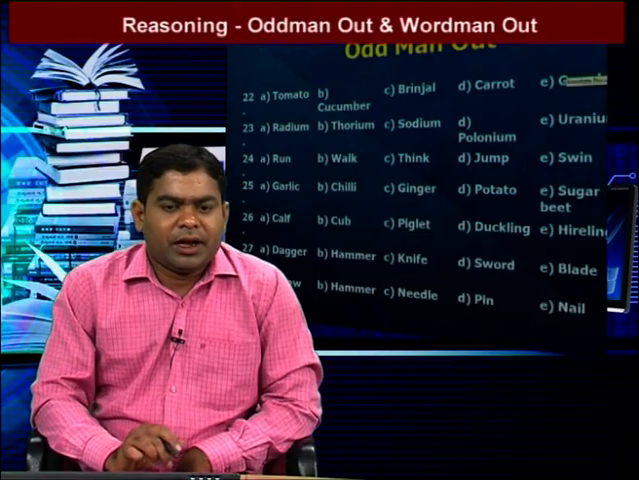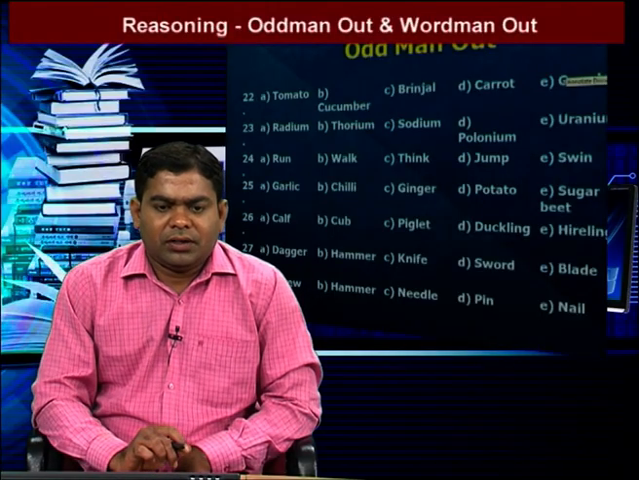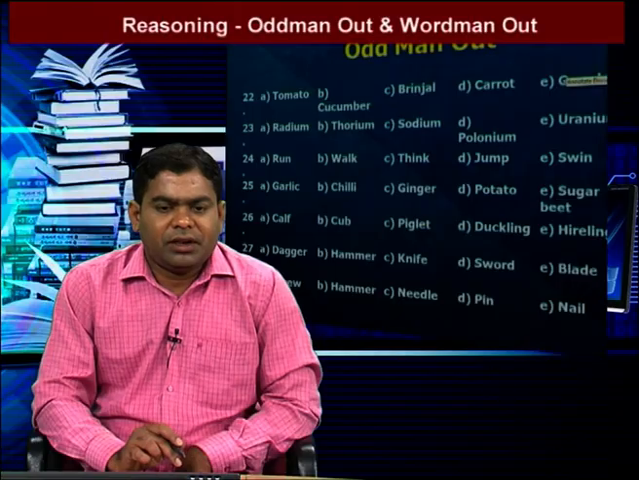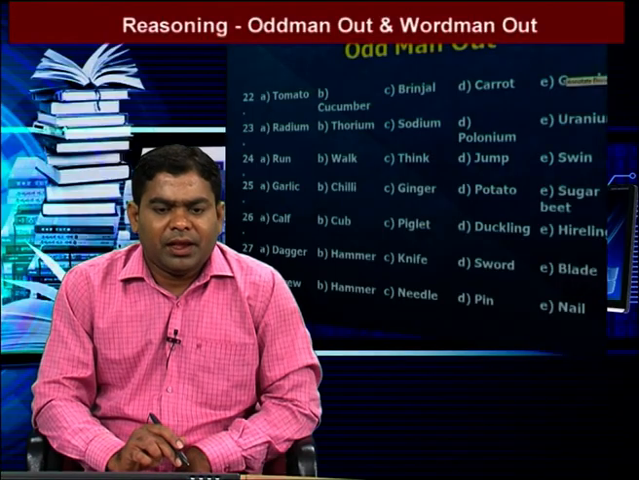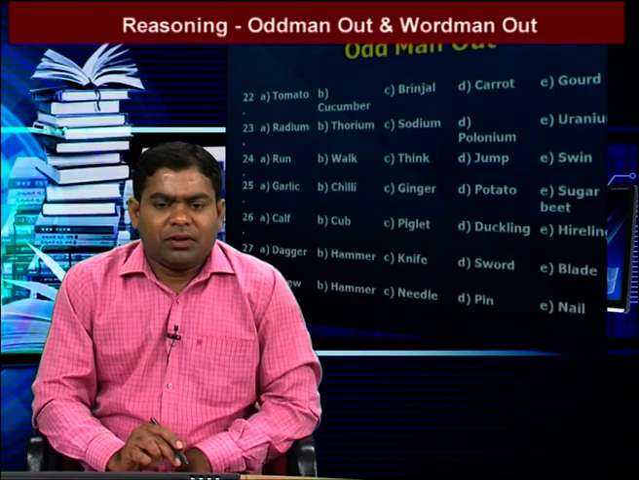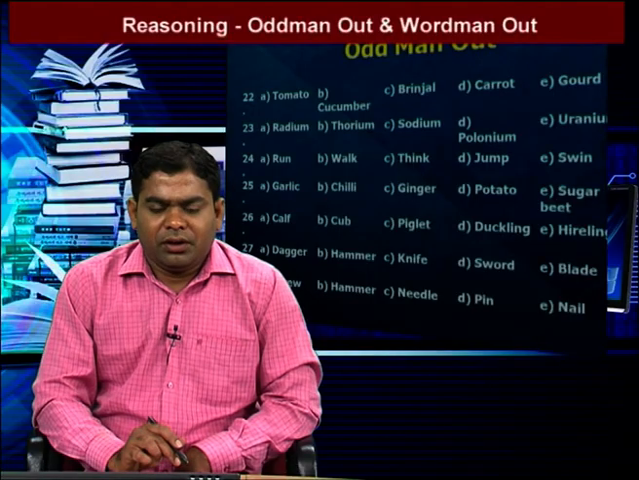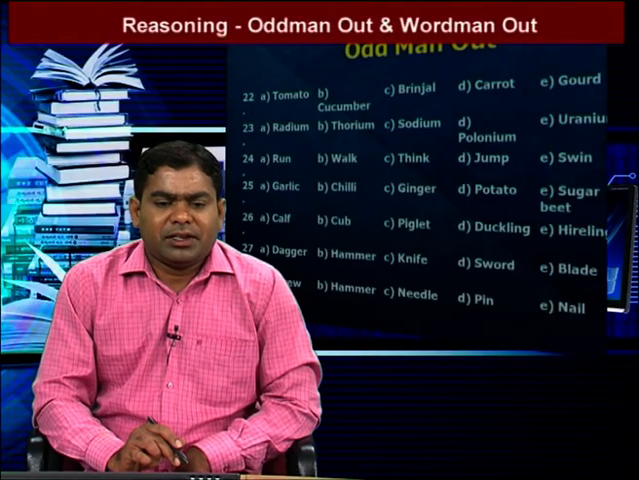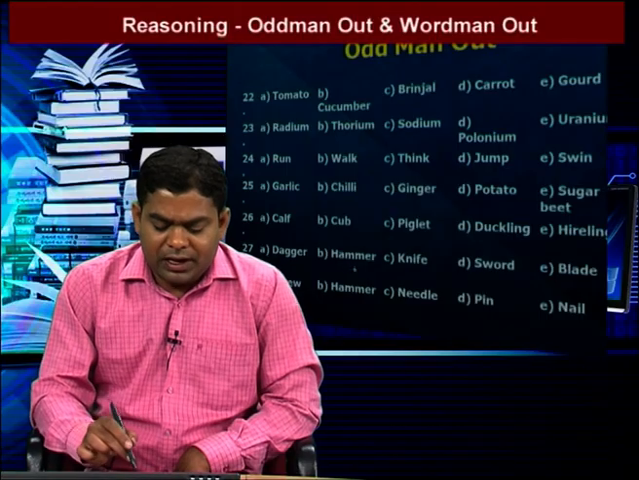Next one: dagger, hammer, knife, sword, blade. So in the given 5 words, one is different. That one is hammer. Remaining all have a pointed end with sharpness. Dagger, knife, sword, blade, these are used for cutting. So hammer is not used that way. That means hammer is the answer.